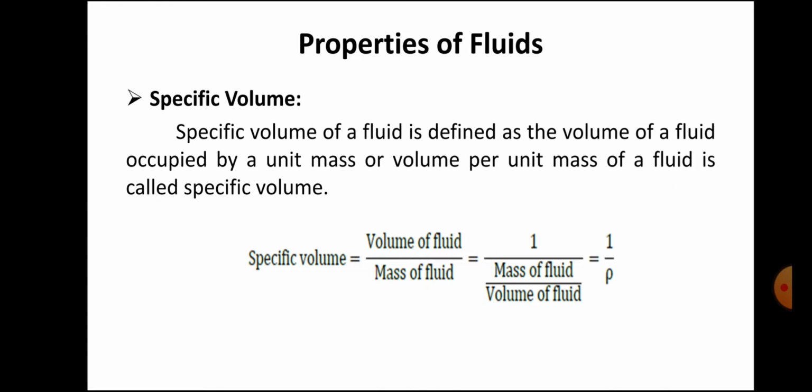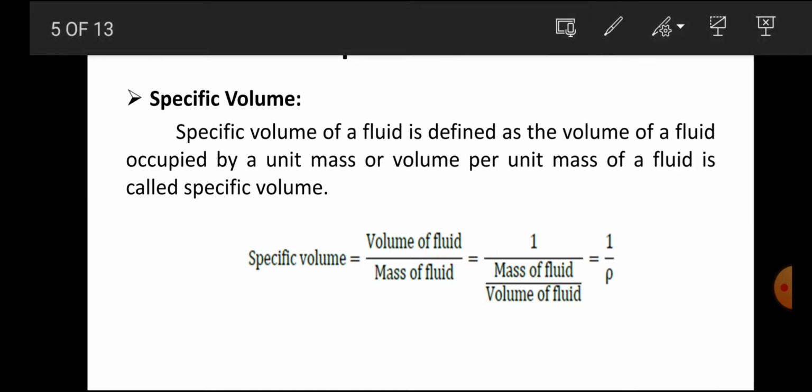Or already I told you, volume per mass is also called specific volume. So mathematically, specific volume is equal to volume upon mass, and we can also write it as volume by mass in the denominator, just interchanged.